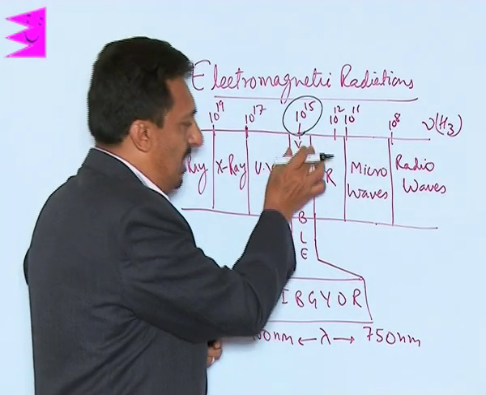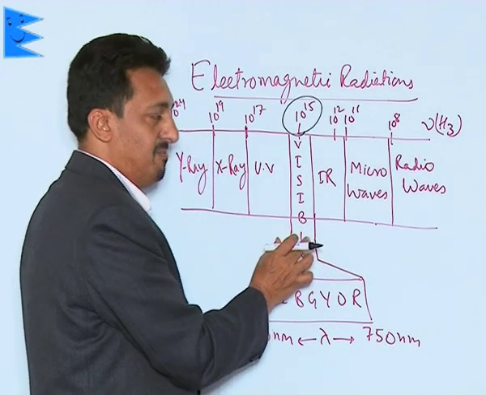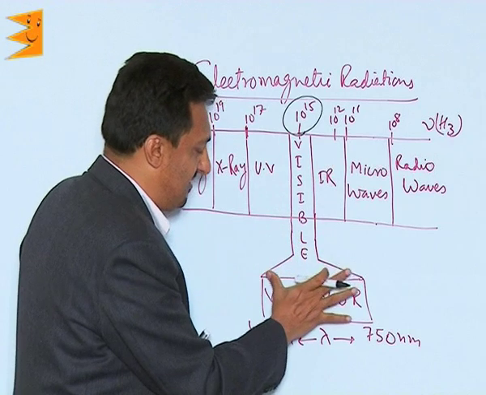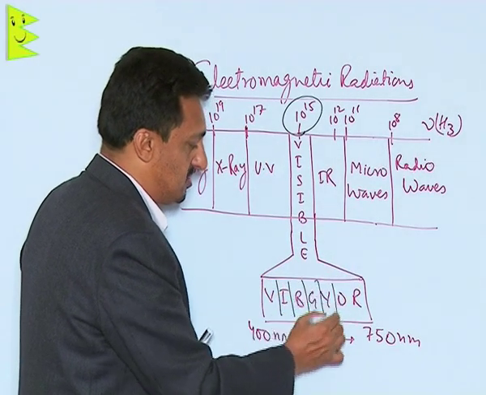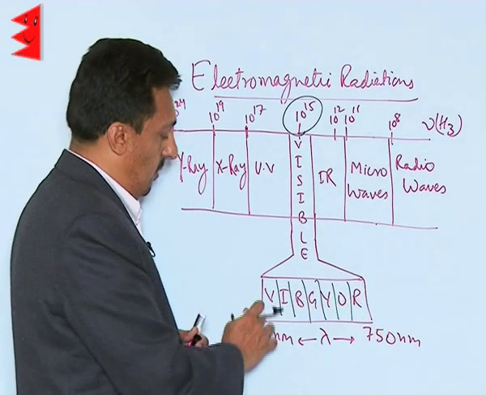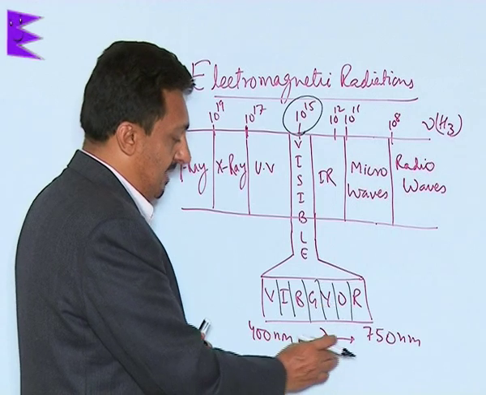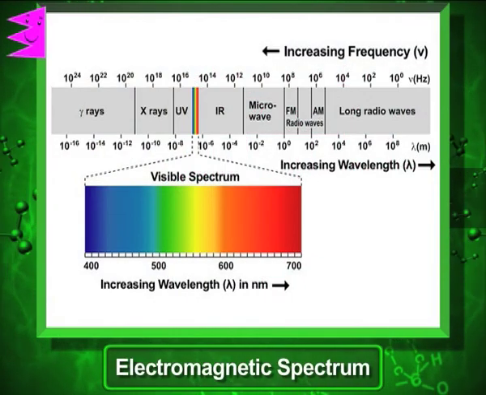This is a very small part, the only small part of the EM radiation spectra which our eyes can detect. And this visible spectra is divided into, we know, 7 colors, which are together called Vibgyor: violet, indigo, blue, green, yellow, orange, red. And in terms of wavelength, the range is from 400 nanometers to 750 nanometers.